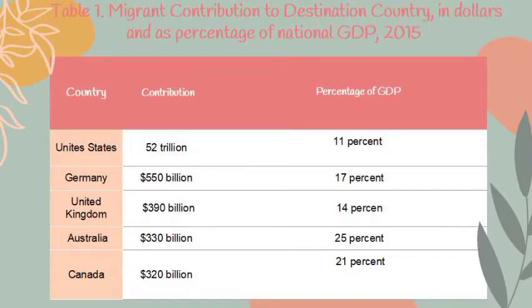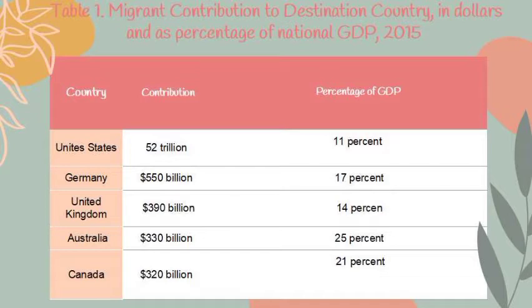As we can see in Table 1, migrant contributions to destination countries in dollars as a percentage of national GDP, or gross domestic product, in 2015: the United States contributed 52 trillion with 11% of GDP.